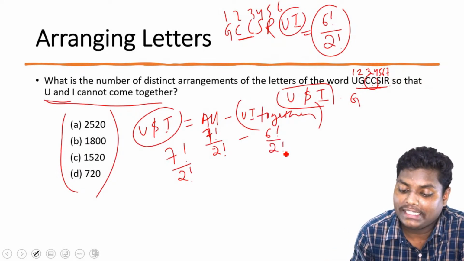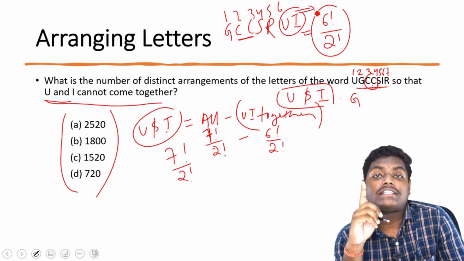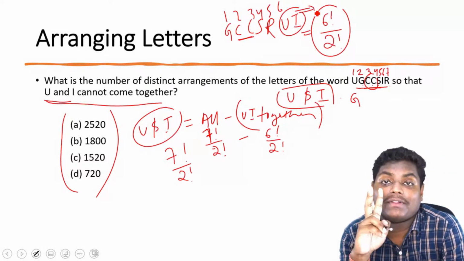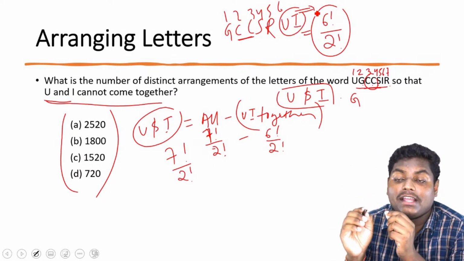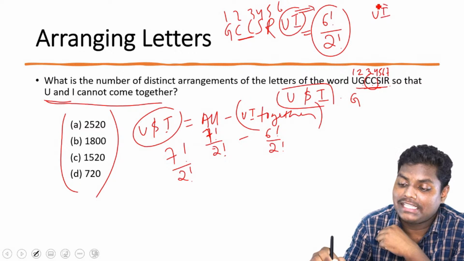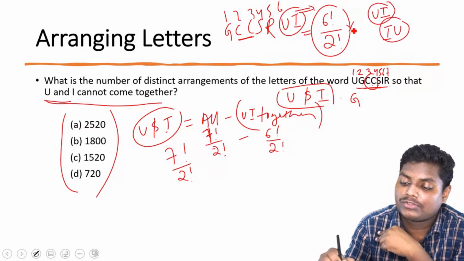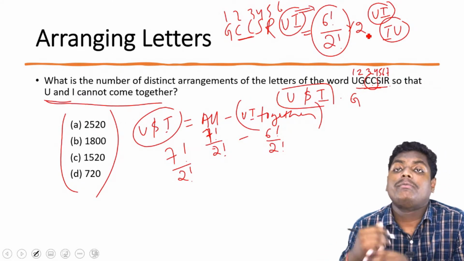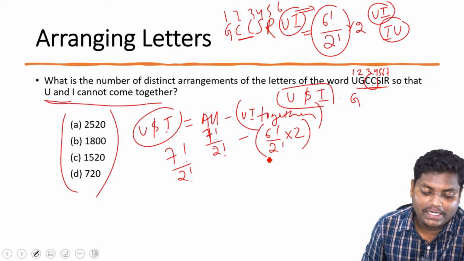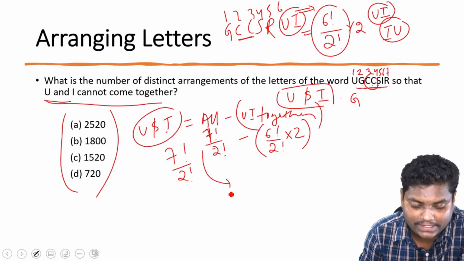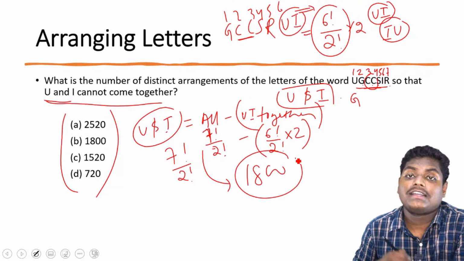But the important thing you need to know here is that you and I are not a single term. These are 2 different terms. If we arrange one place to be ui, then iu will be a different arrangement. So there are 2 possibilities for this, so we'll multiply with 2. Now if we solve this, we'll get the answer 1800.